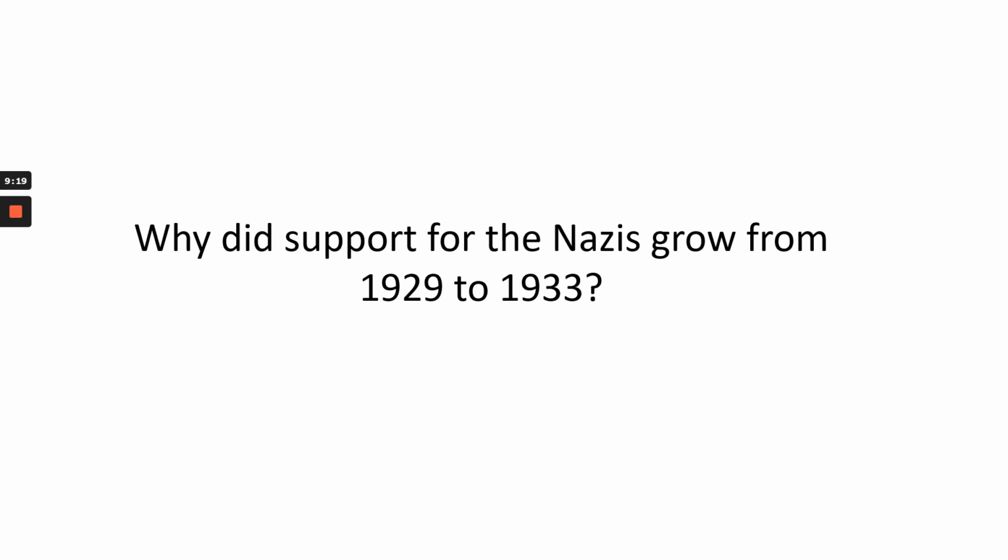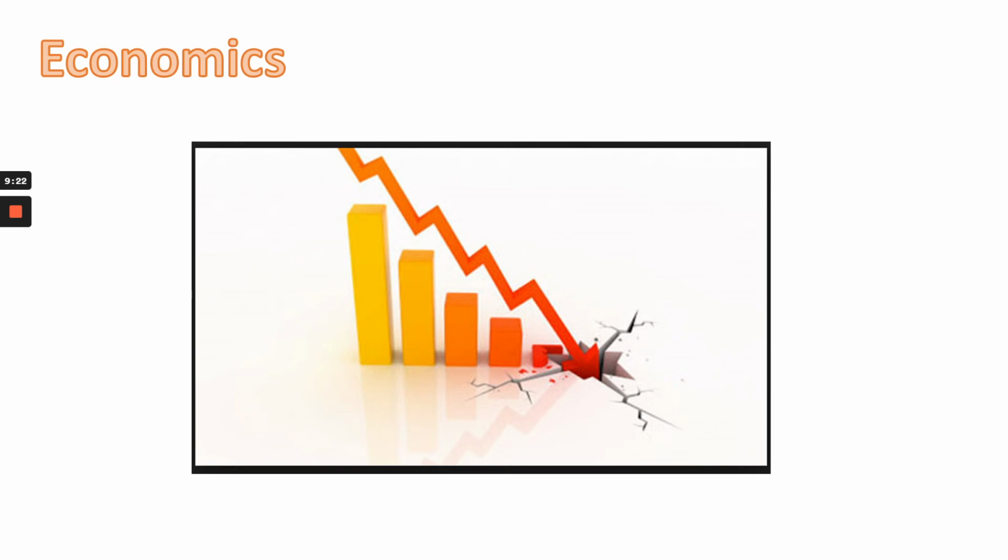So what changed? Well, as we know, 1929, key date for us, was the year when the Wall Street crash happened. And as a result of the Wall Street crash, as we know, the American economy collapsed and they desperately needed the money back that they had provided in loans to Germany. Germany had to pay back the loans too fast. It meant that factories closed. It meant that all of those successes during the Golden Age came to an end, and Germany's unemployment rate went up hugely very fast.